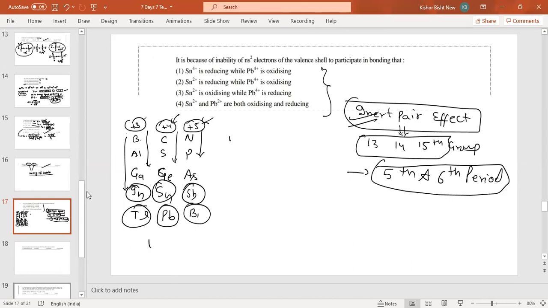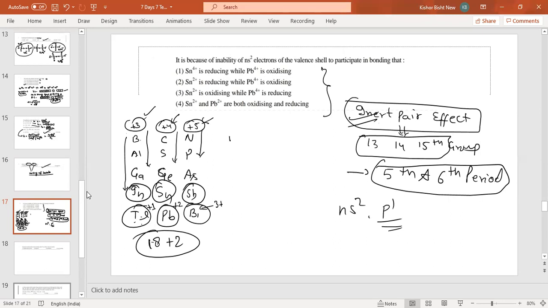Inert pair works when the total number of electrons is 18 plus. Work in 18 plus. Okay. You can say that all the ns electrons are completed, and in the p, 1, 2, 3 electrons are present. So what is happening? They show that the general oxidation state is +3, but the stable state is +1, because in the last shell of this group there is 1 electron. This one shows +2, and this one shows +3.